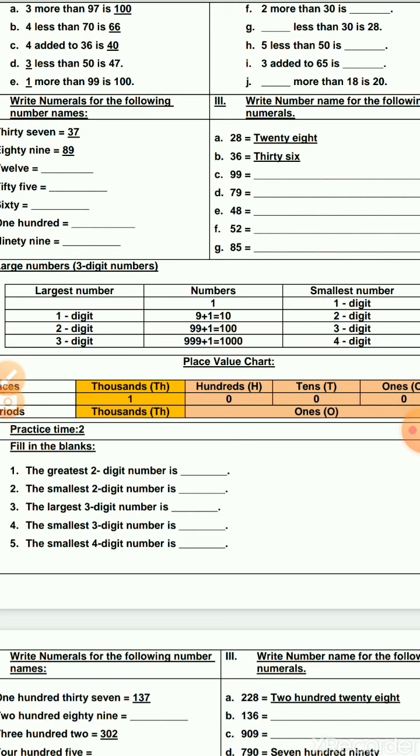Greatest one digit number is 9. Largest two digit number is 99. Largest three digit number is 999. Largest four digit number is 9999. It keeps going on. Okay.